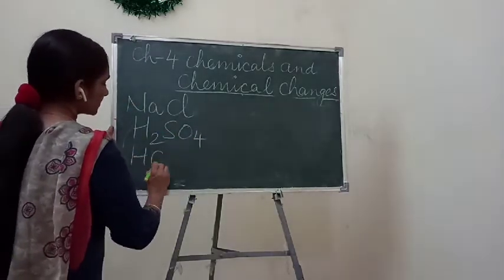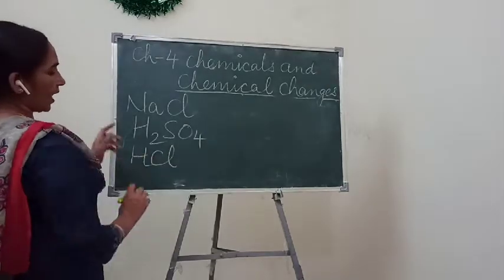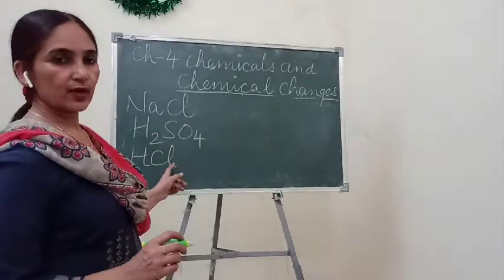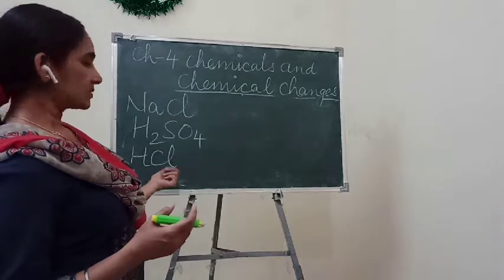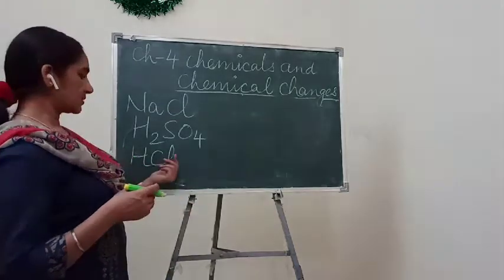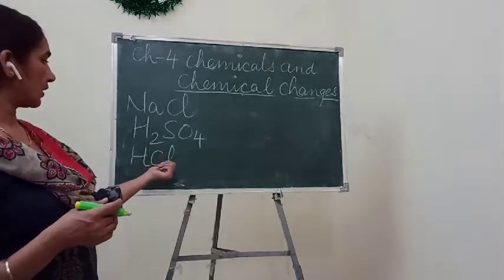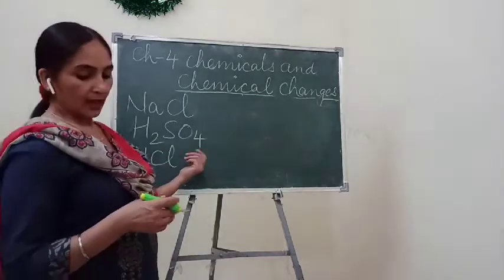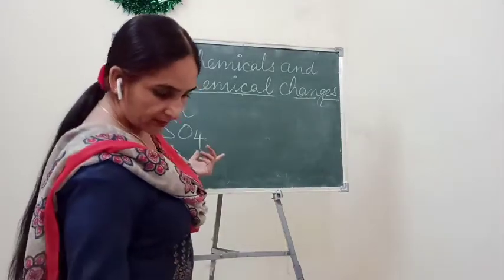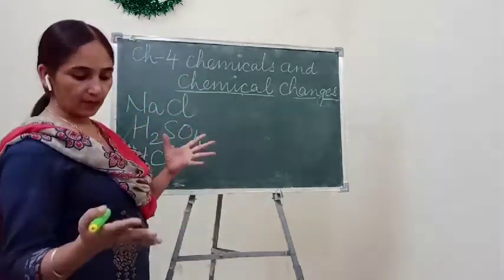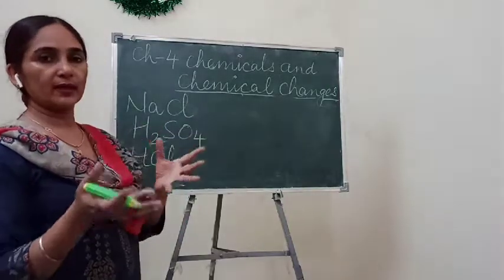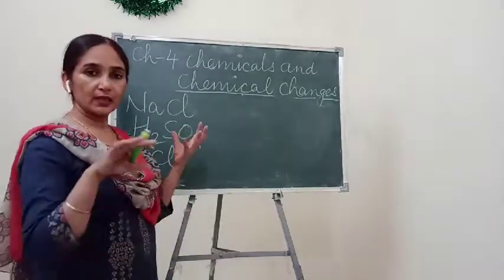Then HCl, hydrochloric acid, which you have studied in the digestive system, in our stomach. Other than this, nitric acid, calcium carbonate, and many other examples are also given in the book.